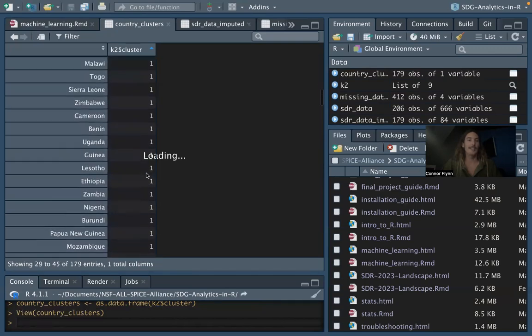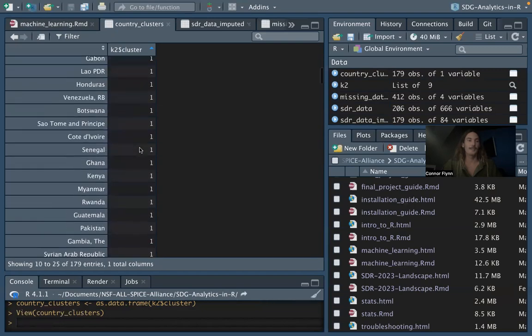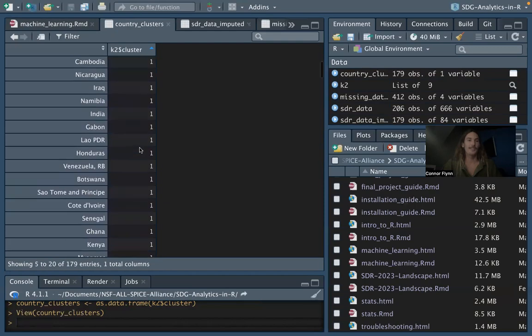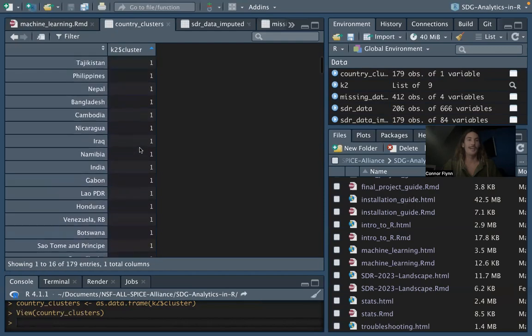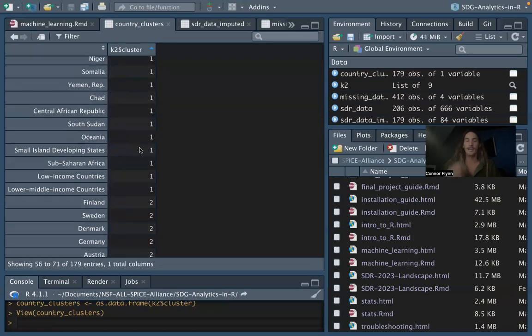We see some countries in Africa. We see Venezuela, we see Honduras, we see Iraq and India. So yeah, we can make a lot of different hypotheses on why each country fell into each cluster. But again, this was grouping the countries based on all of the normalized scores in our data frame.